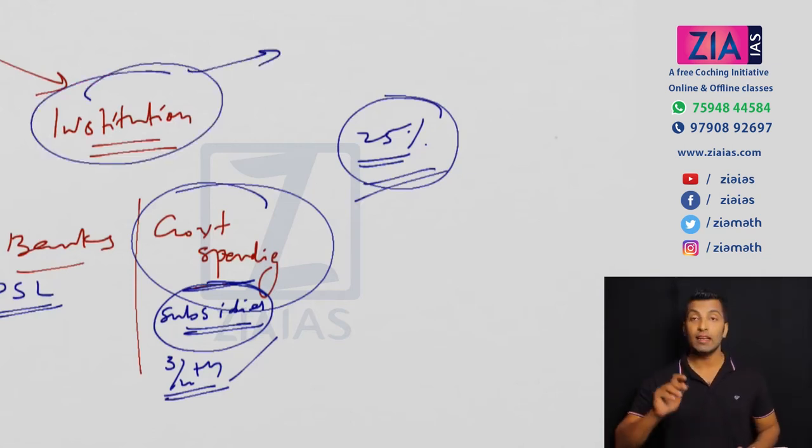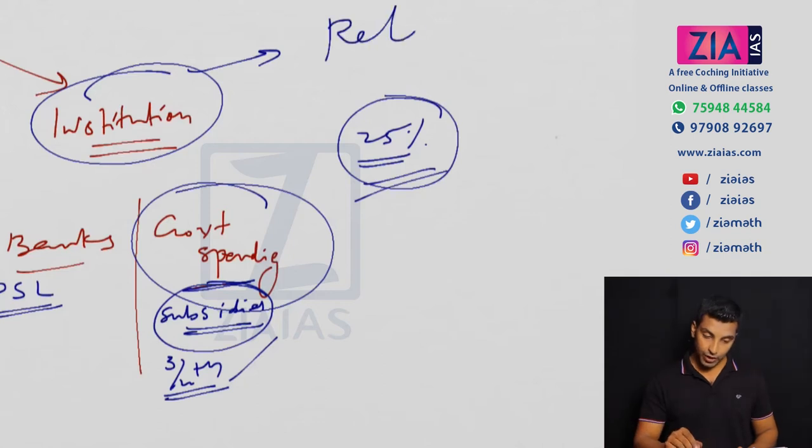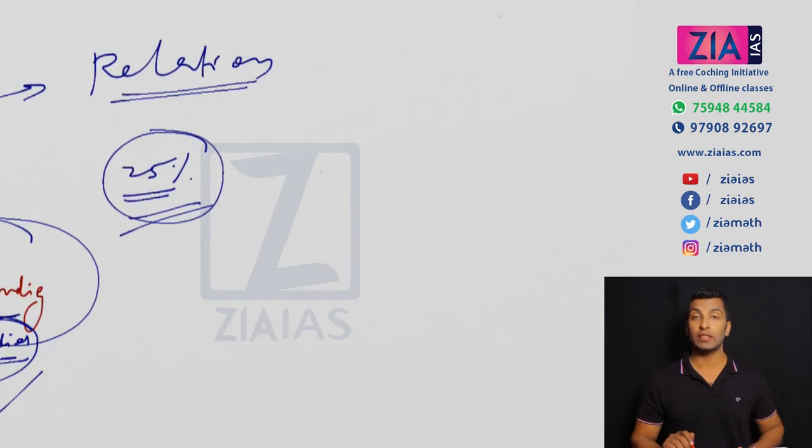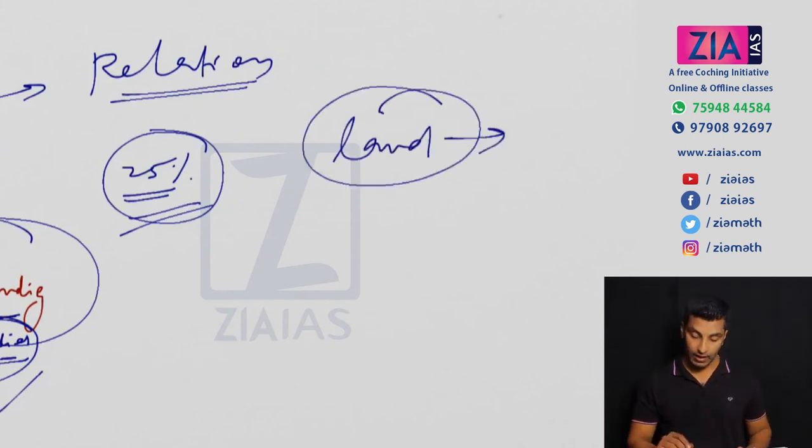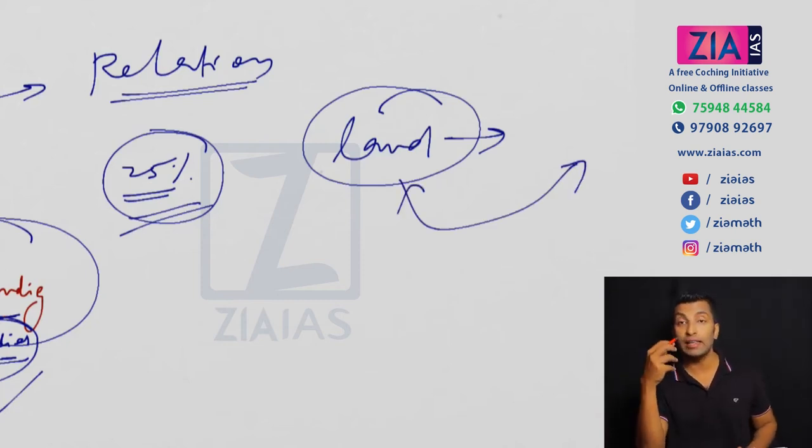Institutional factors means the relation between producer and the resource. So if you look at agriculture setup, what is the resource? Resource is land. Producer means the actual cultivator. So this relation is what we are looking at. Okay, so whether the actual cultivator is the owner of the land, that's a point that we need to discuss.